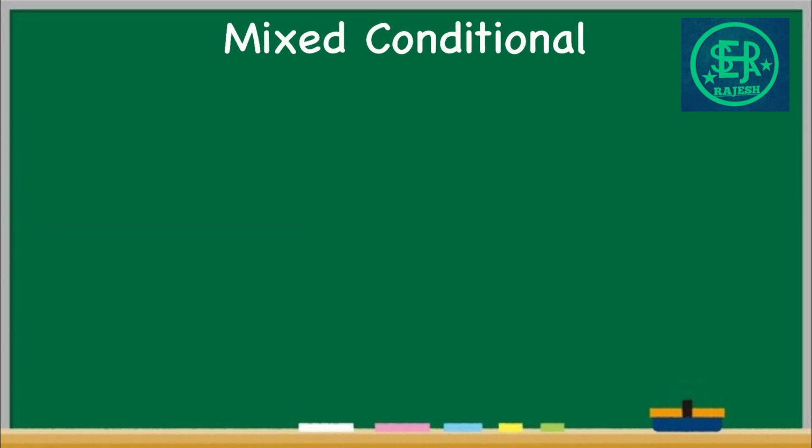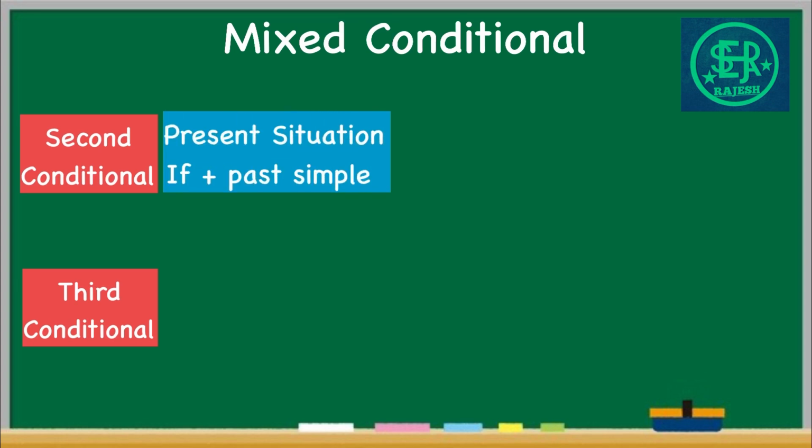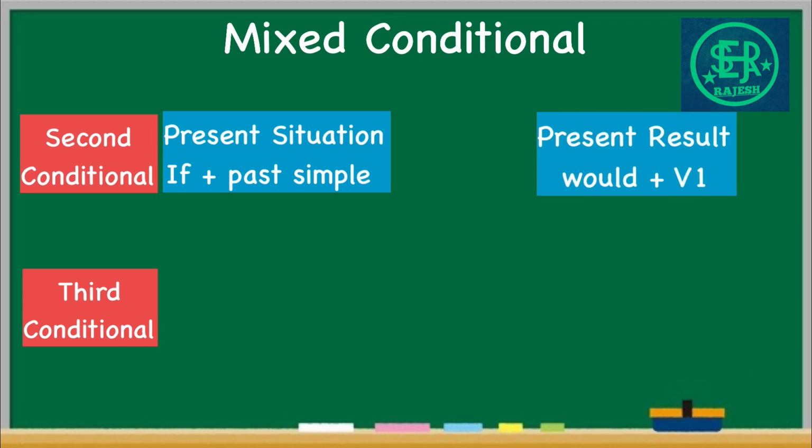Here, what is mixed conditional? Let us look at second conditional and third conditional once again to talk about it. In the second conditional sentence, we imagine that if something happened now, it would have a result, a present situation and a present result, or a future result. This is the format given here. If plus past simple in the condition, and in the result it will be would plus infinitive. Infinitive means base form of the verb, V1.